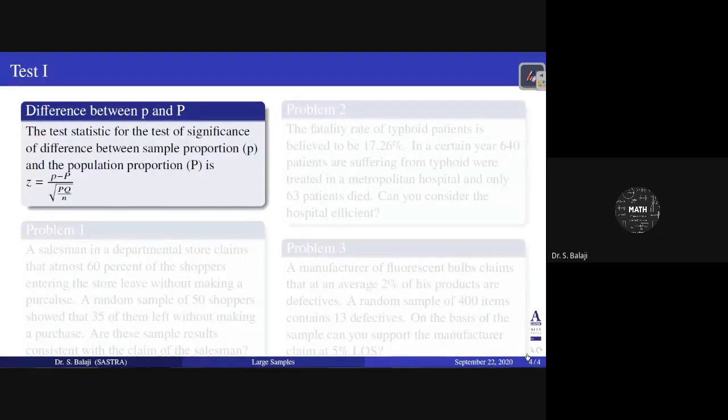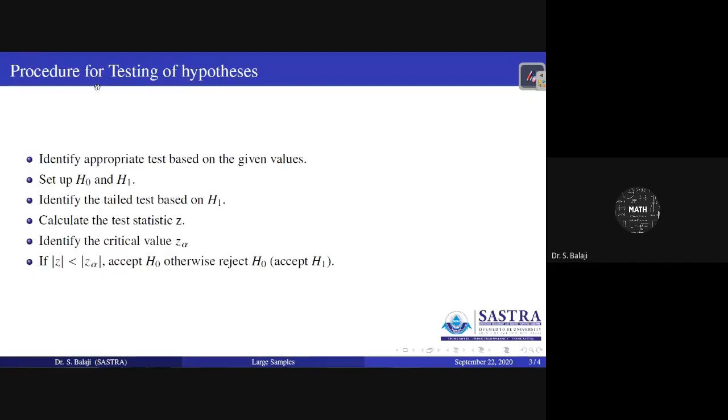Well, this is the idea in testing hypothesis. First, you have to identify the appropriate test based on the given values. Then you have to set up the null and alternative hypothesis. The null hypothesis is always the same: there is no significant difference between sample statistic and population parameter. But for the alternative hypothesis, you have to take care what type of question is given.